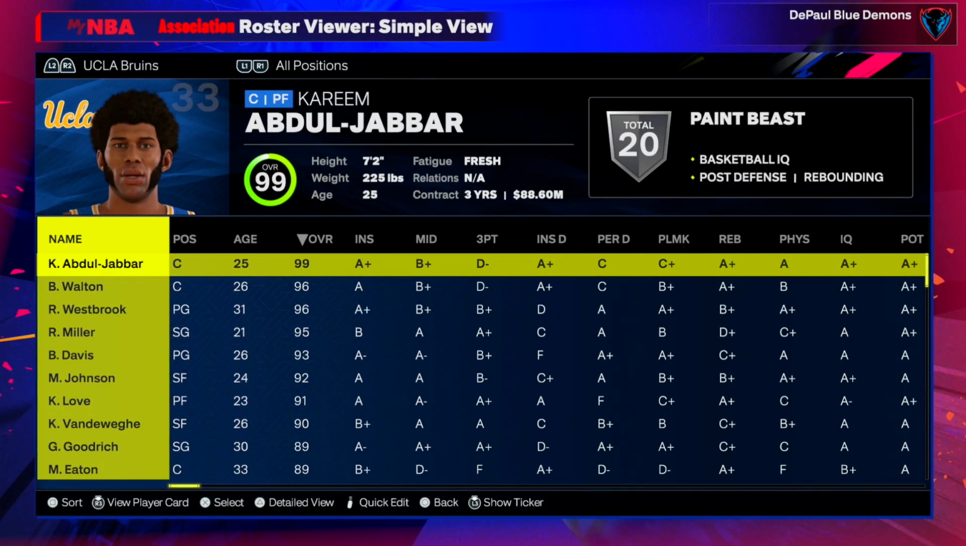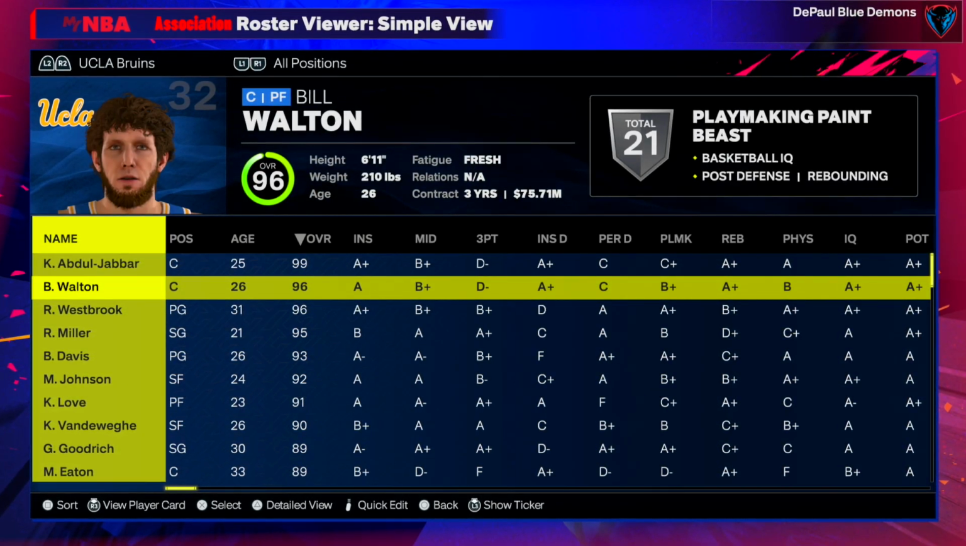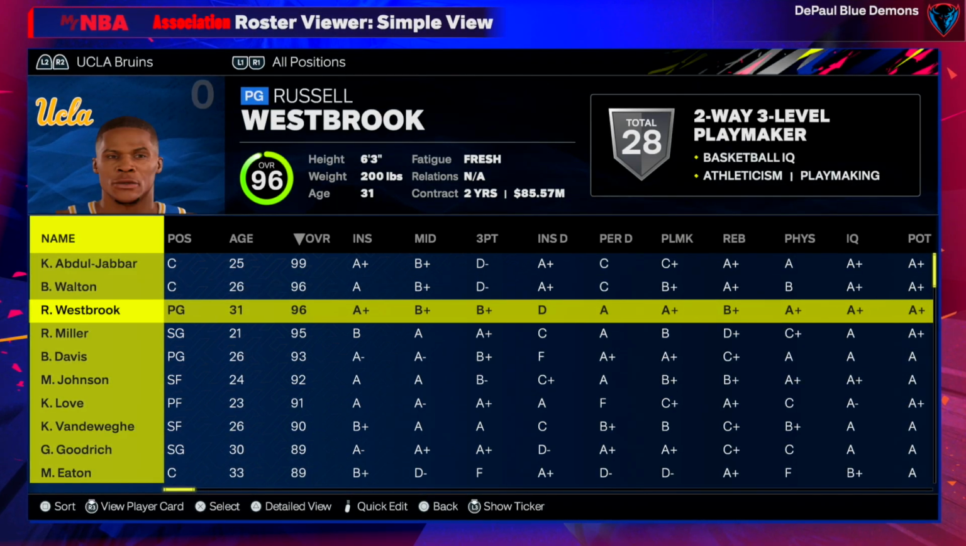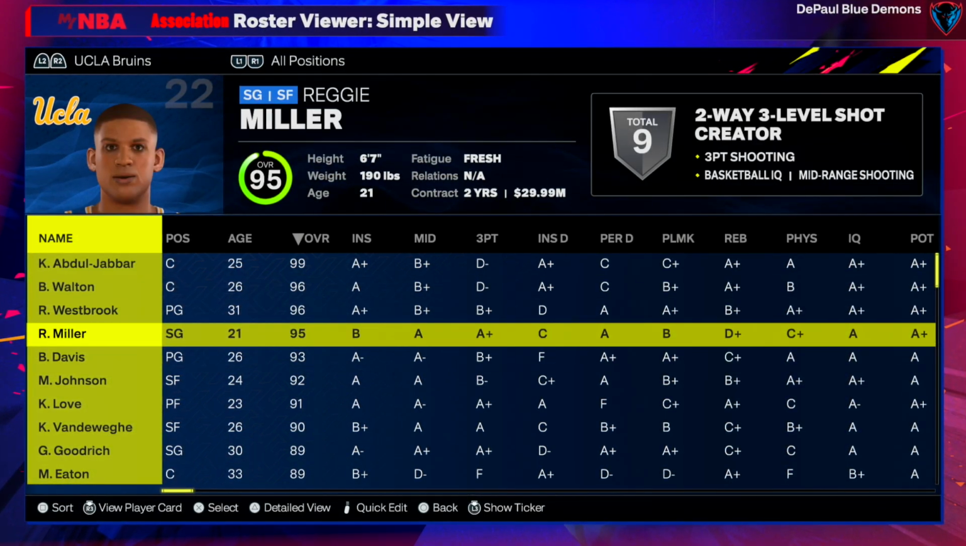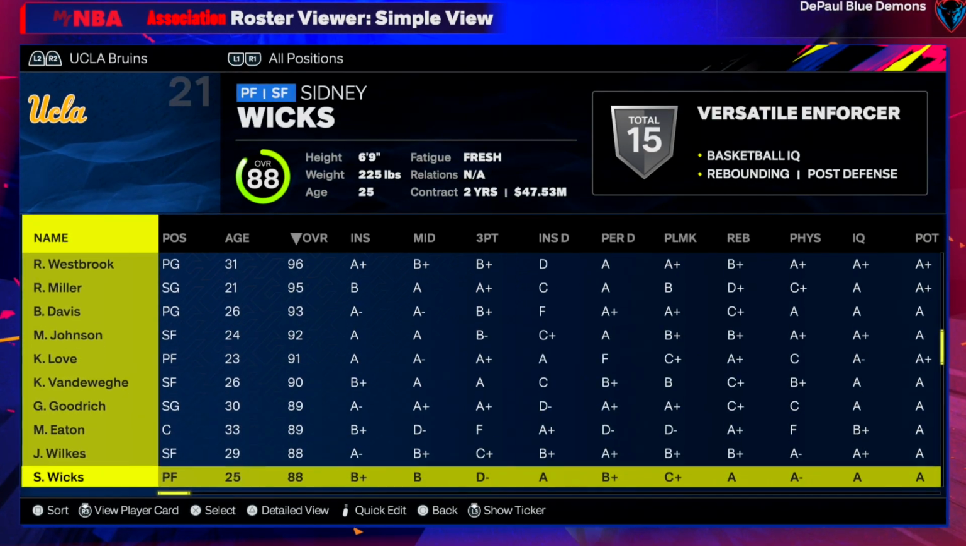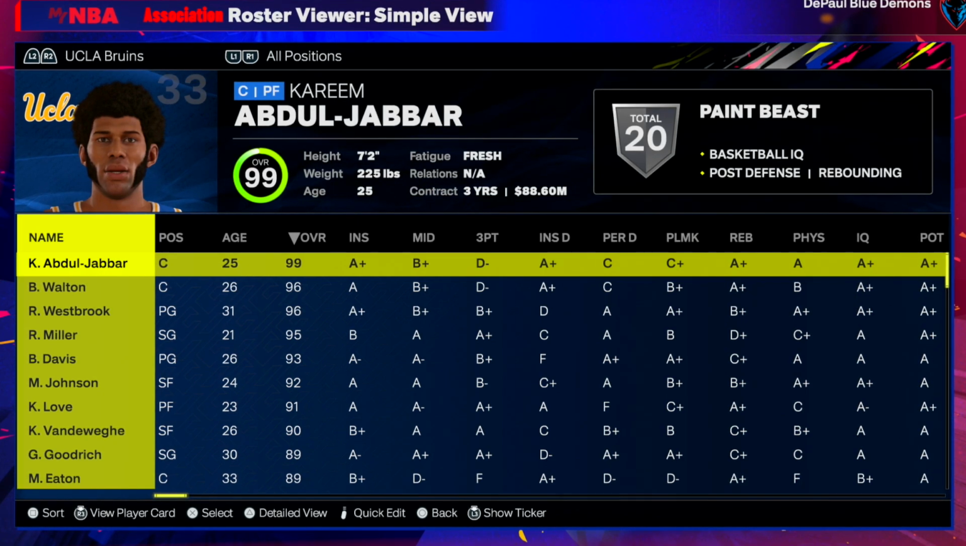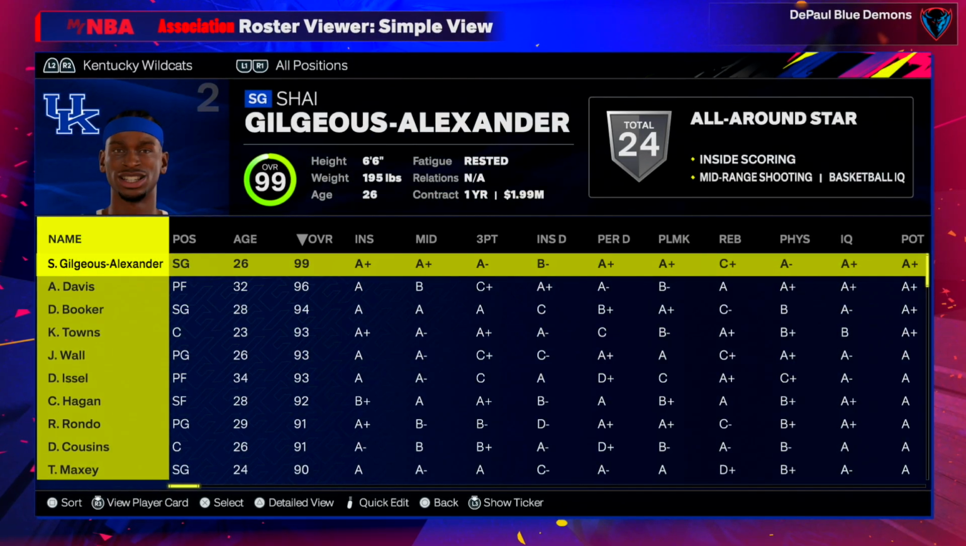There's just really, like, how do you compete with this UCLA team? Kareem and Bill Walton probably coming off the bench. You've got point guards Russell Westbrook, Baron Davis, shooters in Reggie Miller. You've got Kevin Love, Kiki. Like, this is just a great team overall. It's super deep, and Kareem's the GOAT in terms of college basketball. He also simulates so well in this game, Kareem.